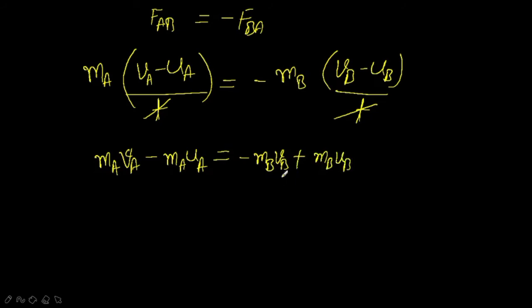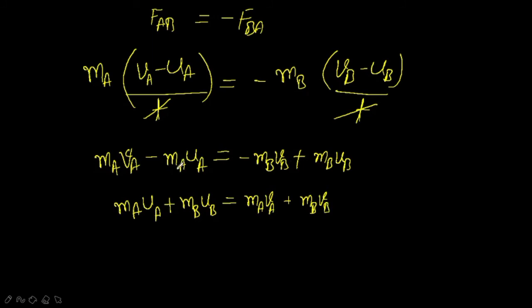Now take all initial velocities to one side and all final velocities to the other side, that is LHS and RHS. So on rearranging, we will obtain MA UA plus MB UB, which is equal to MA VA plus MB VB.